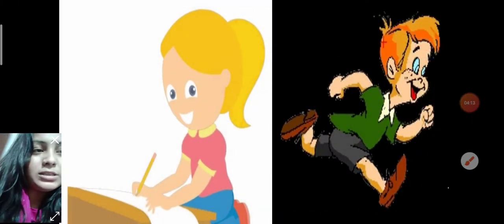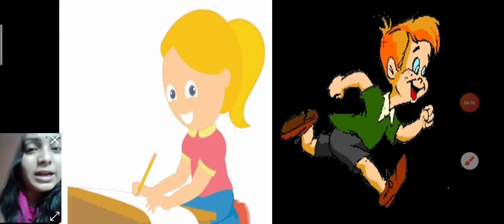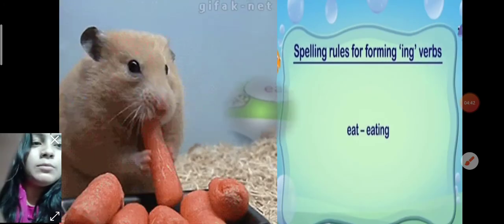Now you can see some more. This girl is writing. It means she is continuing writing. She has not finished her writing. You can see this boy. This boy is continuing running. So the first rule is saying that whenever you add ing to a verb, the action is happening right now. The first rule I have already explained. Now let us see the second rule, rule number 2.